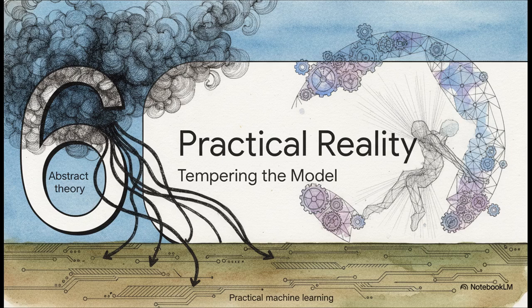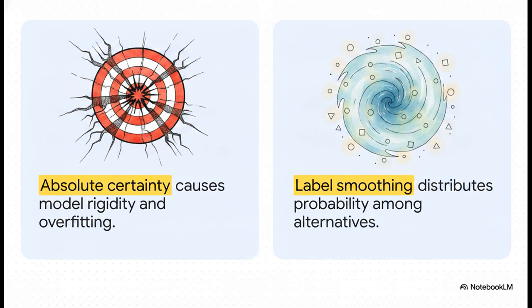Section 6. The practical reality, tempering the model. Abstract theory must eventually anchor itself to the ground truth of practical machine learning. An architecture this powerful requires mechanisms that actively temper the model, preventing it from collapsing under its own statistical confidence. When predicting the next word in a sentence, there is rarely one singular, absolutely correct answer. Insisting on absolute certainty, 100% confidence in a single target word, makes the model rigid and highly prone to overfitting.